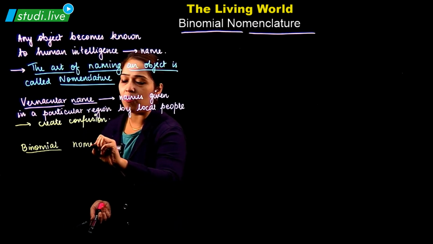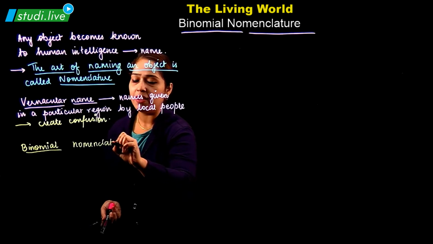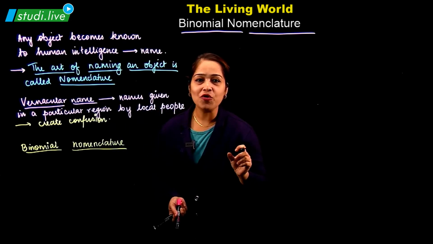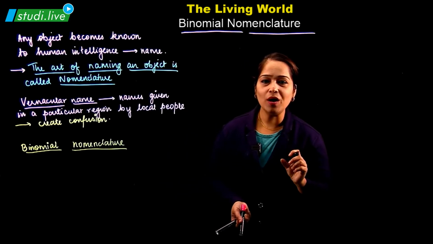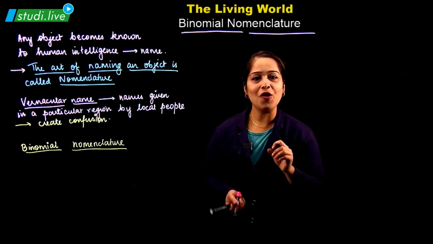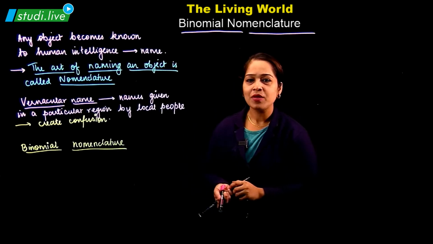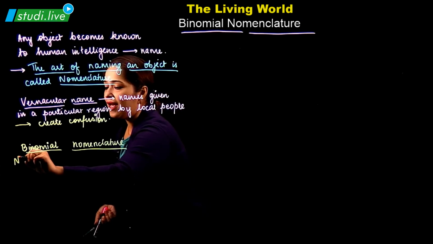Binomial nomenclature is nothing but naming an object in binomial, which means two words or two parts or two describing words, which are known as epithets.